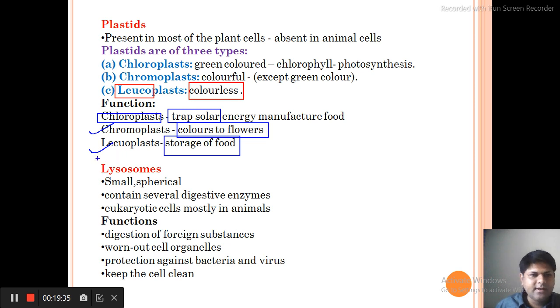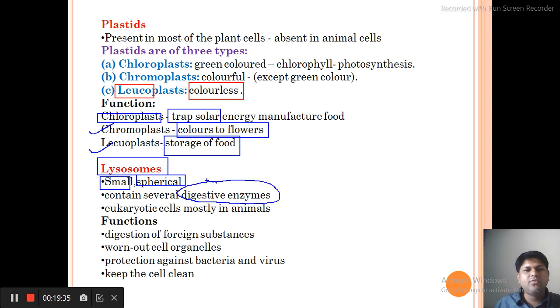Now the next important cell organelle is lysosome. Lysosomes are like ribosomes. They are small, spherical, and they contain, a very important fact, many digestive enzymes, meaning they have the capacity to digest any material, and they are mostly found in animals. What are the functions? Since they have digestive enzymes, they are responsible for digestion of foreign substances. If any foreign material or foreign living organism attacks our cell, the lysosome produces digestive enzymes, and the digestive enzymes digest them all.